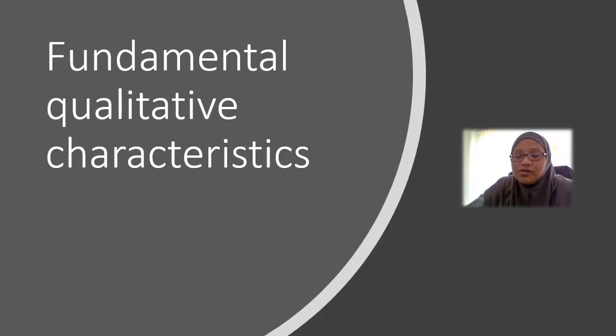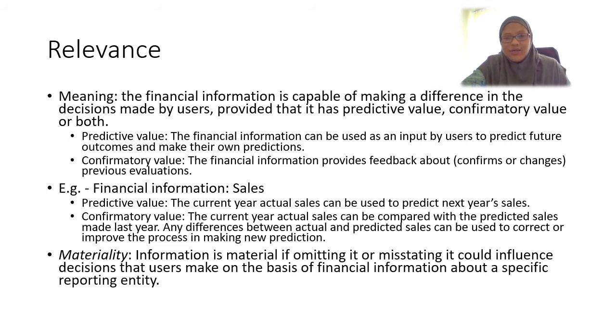Okay, so now we are going to first look at the fundamental qualitative characteristic. The first fundamental qualitative characteristic is relevance. What does it mean by relevance? It means that the financial information that we provide to the users is capable of making a difference in the decisions made by users.